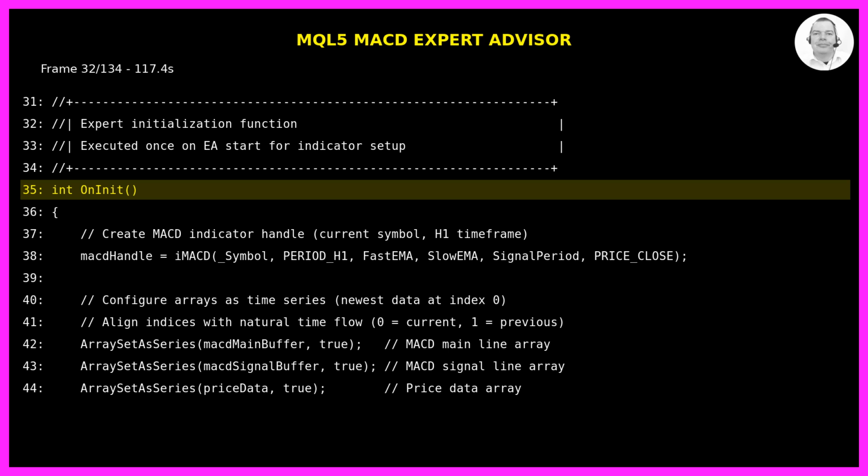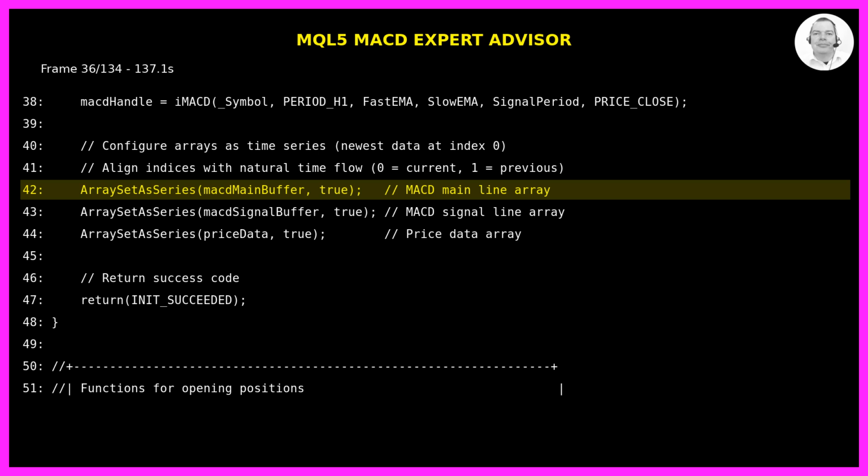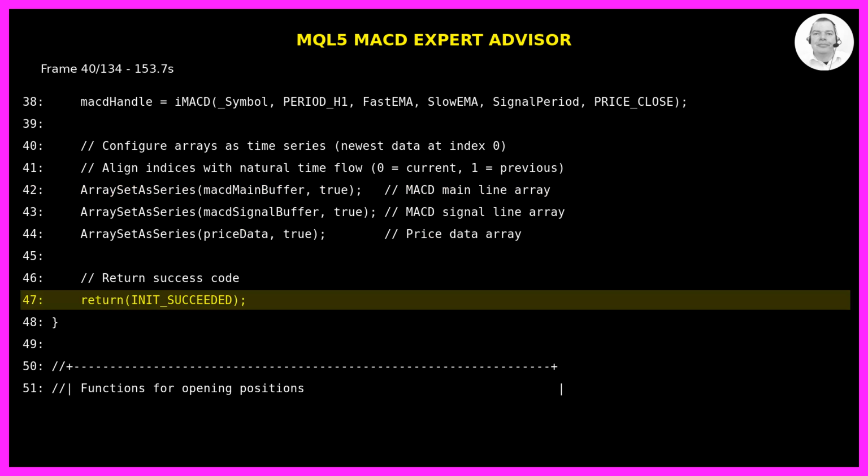The OnInit function runs once when the Expert Advisor starts. Here we create the MACD indicator handle using iMACD. We pass the current symbol, H1 timeframe, our FastEMA, SlowEMA, and SignalPeriod parameters, and specify we want to use the close price. We then configure our arrays as time series using ArraySetAsSeries. This aligns the indices so that index 0 contains the newest data, index 1 the previous data, and so on. We apply this to our MACD buffers and price data array. The function returns INIT_SUCCEEDED to indicate successful initialization.